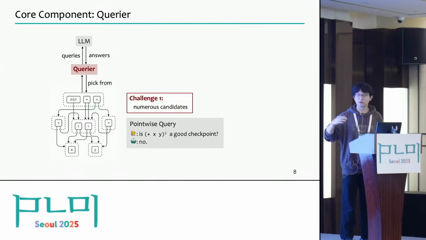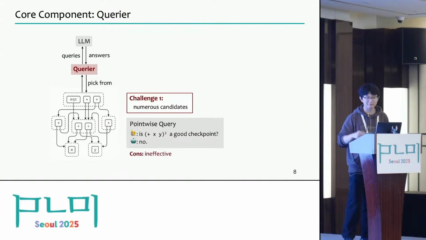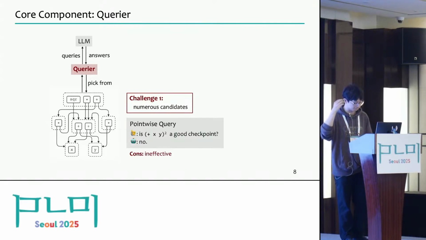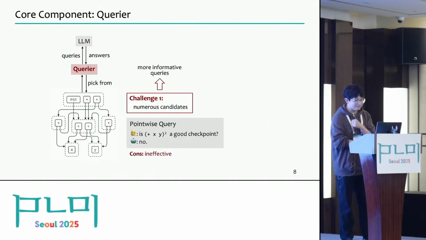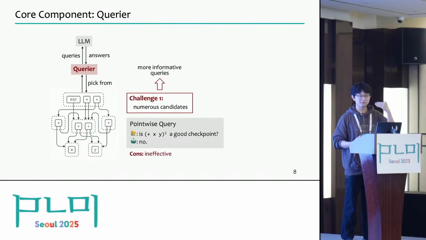So it means that we cannot use very simple queries, like for each program, asking the large language model whether this program is good, or whether the next program is good, or whether the third program is good, right? Because we do not have enough time to traverse the whole EGRAPH. So this challenge pushes us towards using more informative queries to get more information in each interaction. But then at this time, we meet the next challenge.